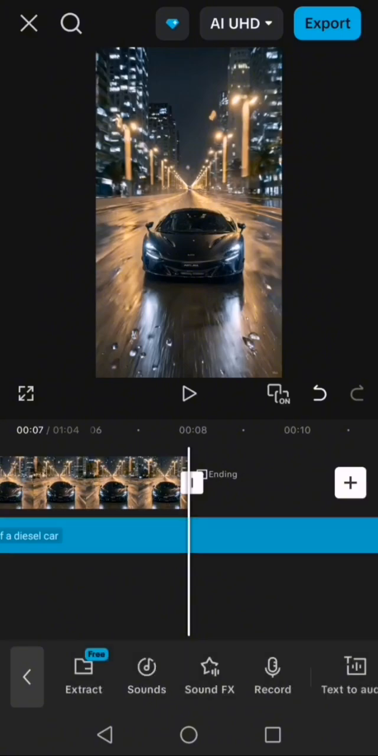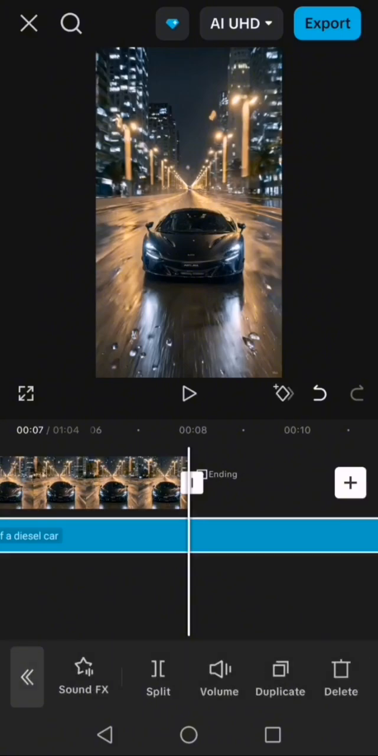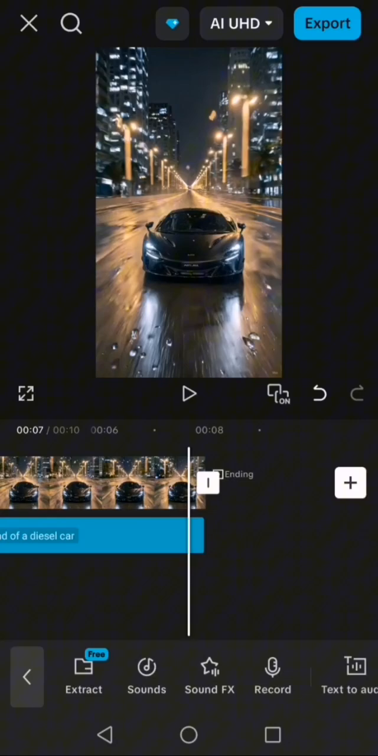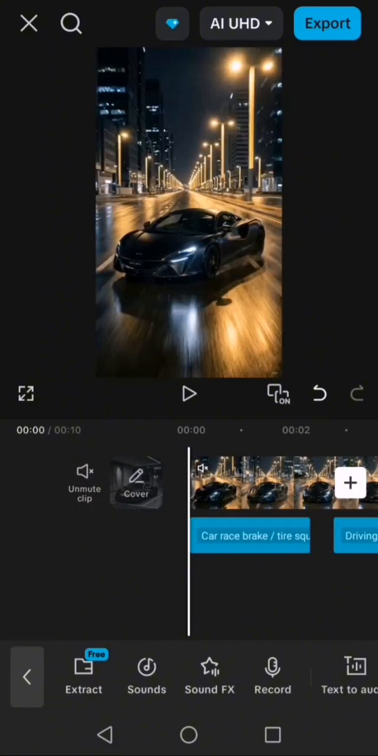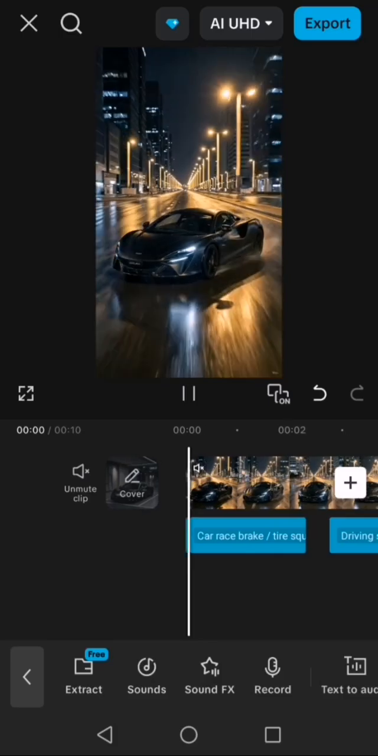So I'm going to tap on the sound, then I'll click on the split button, then I'll delete the other parts of the sound. So now it actually matches my video. I'll just click on it. Let's play it again.